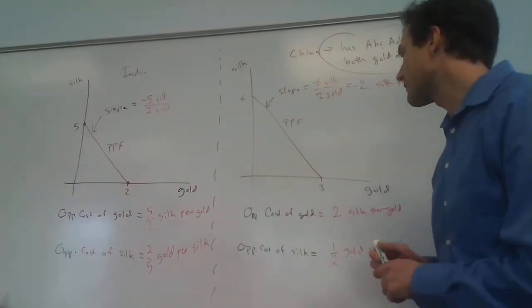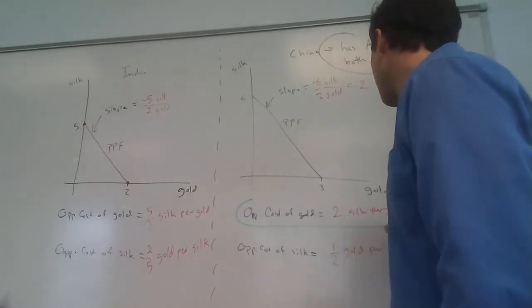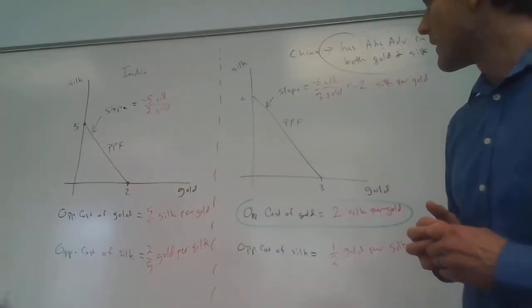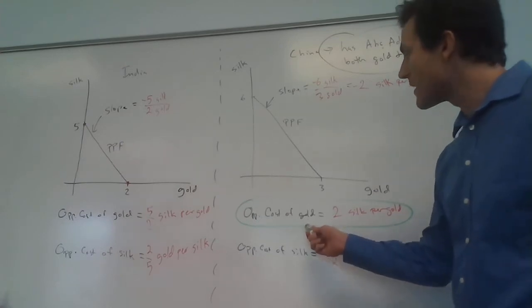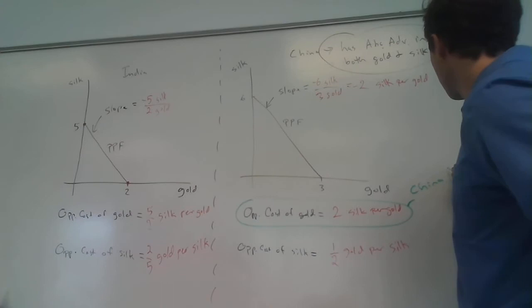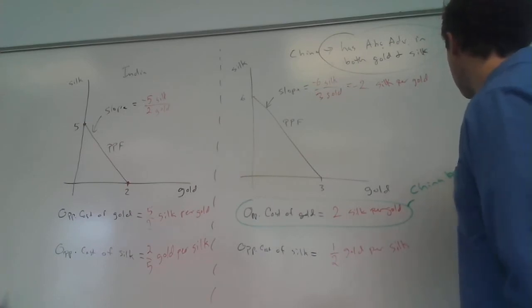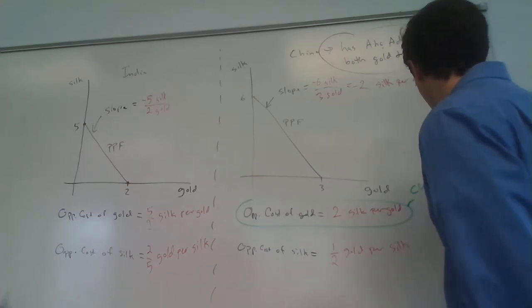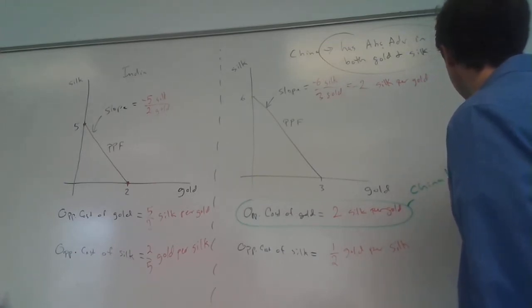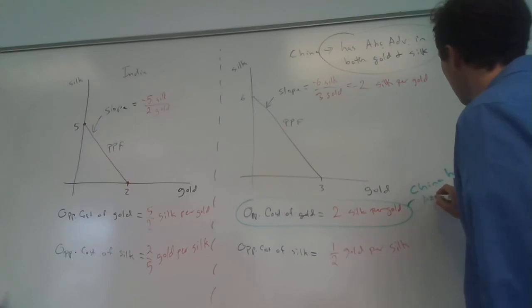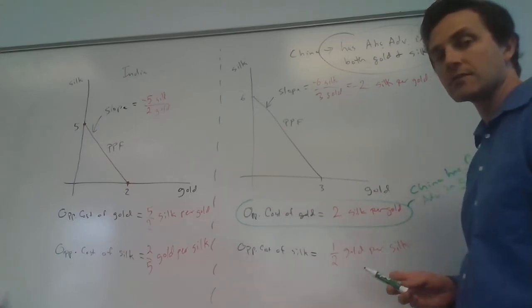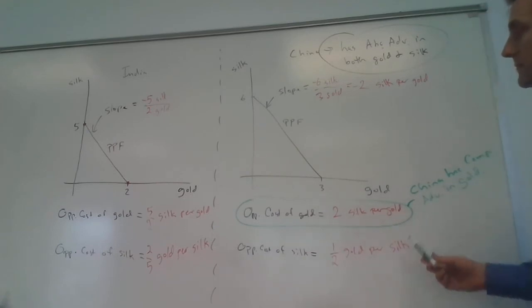Let's circle that in green so it stands out to indicate the lowest opportunity cost for gold. So China has a comparative advantage in gold.